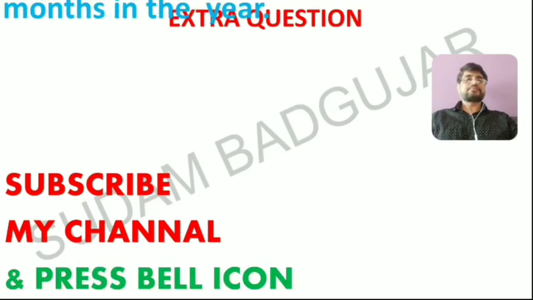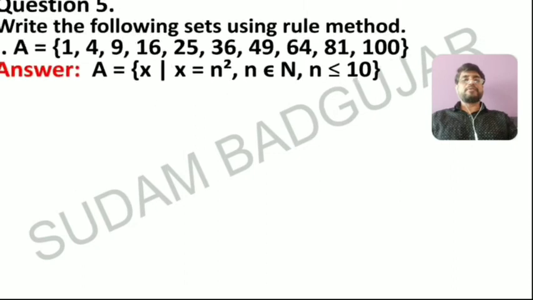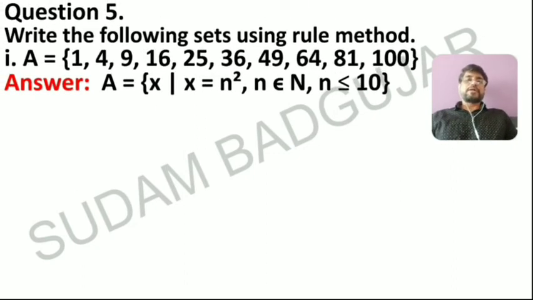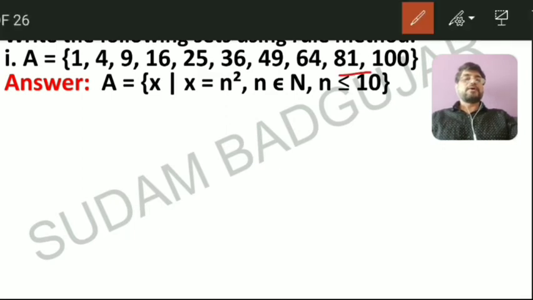Here I covered all questions from your text. Now take extra questions: write the following sets using listing method, all months in the year, days in a week. These are very simple questions. Now question number 5 from your text: write the following sets using rule method. See, listing method is given. Set A is equal to {1, 4, 9, 16, 25, 36, 49, 64, 81, 100}. This one, listing method, is given.